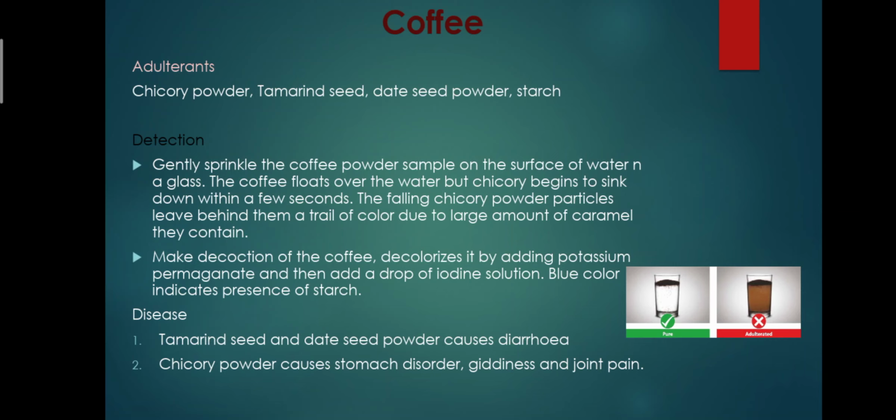Make a decoction of the coffee, decolorize it by adding potassium permanganate, and then add a drop of iodine solution. Blue color indicates the presence of starch. The diseases that are caused: tamarind seed and date seed powder cause diarrhea. Chicory powder causes stomach disorder, giddiness and joint pain.